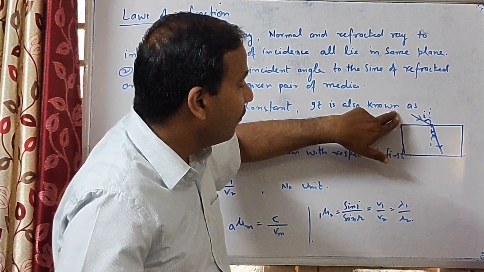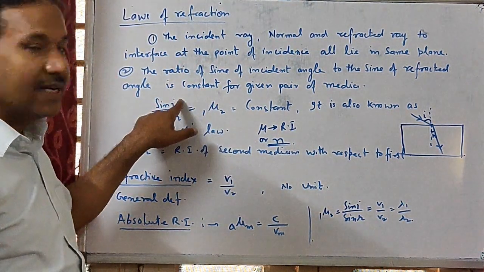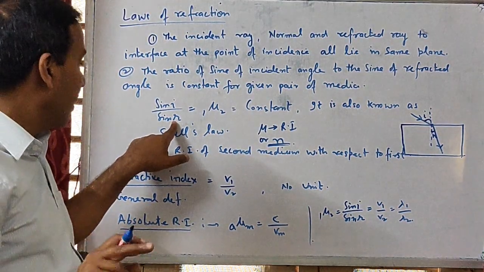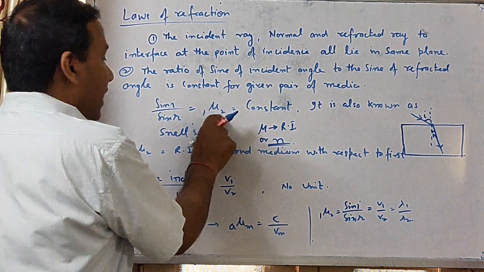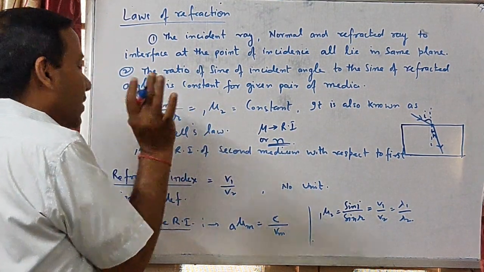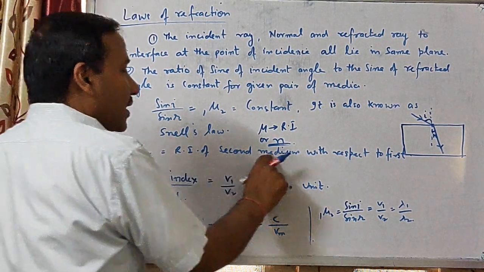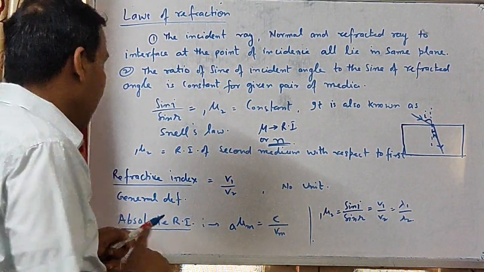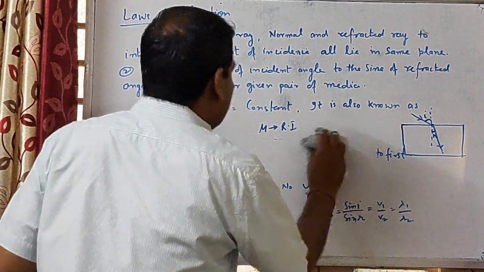When a light ray is traveling from the first medium to the second medium, sine i is the angle in the first medium, and sine r is the refracted angle in the second medium. So it is the refractive index of the second medium with respect to the first, that is sine i over sine r. Here I have written 1μ2 is equal to the refractive index of the second medium with respect to the first. Okay, is it clear?